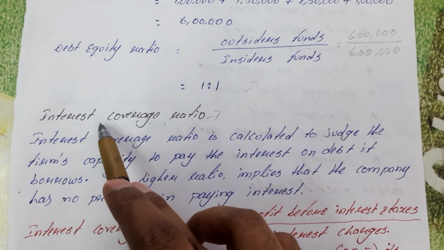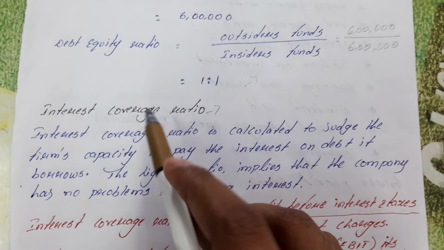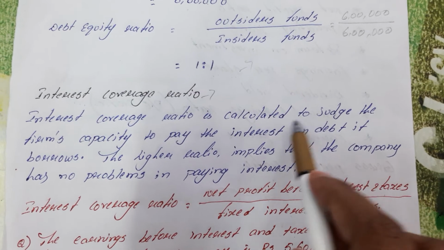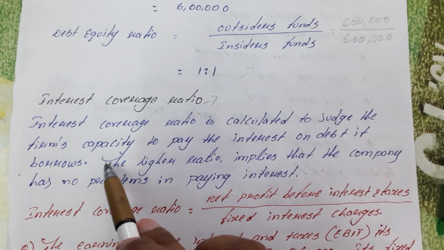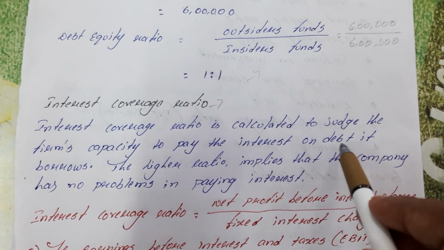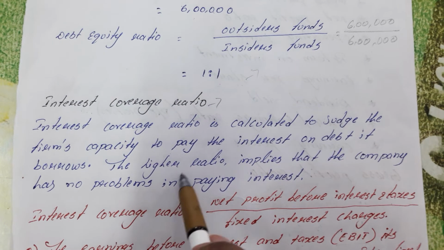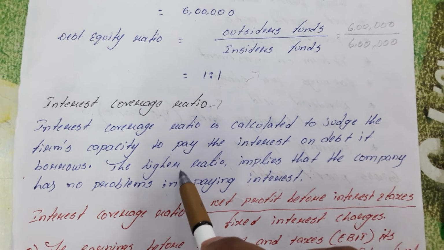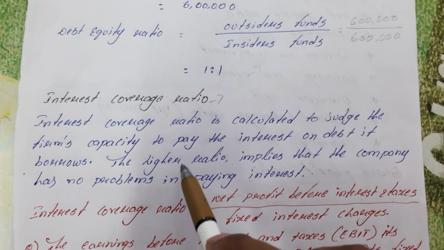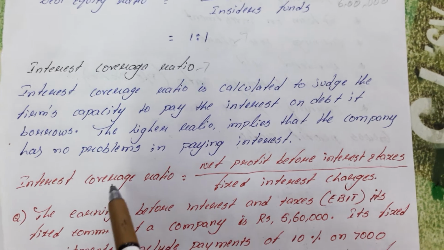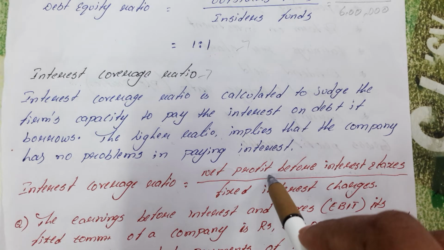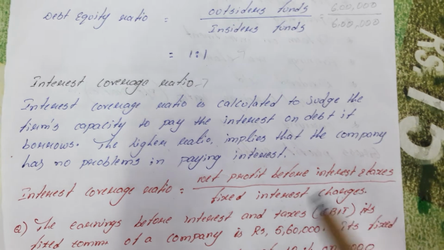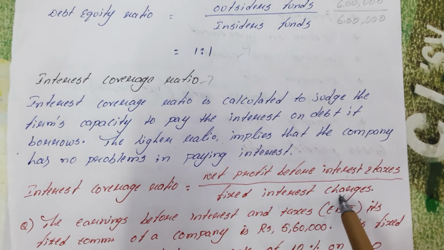With the help of this, we are able to know the interest coverage ratio of a company. Interest coverage ratio is calculated to judge the firm's capacity to pay the interest on the debt it borrows. A higher ratio implies that the company has no problem in paying. So if we have a high interest coverage ratio, the company is in a good position. The formula is net profit before interest and taxes divided by fixed interest charges.